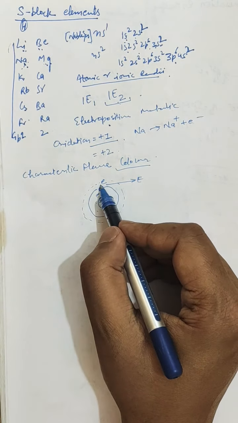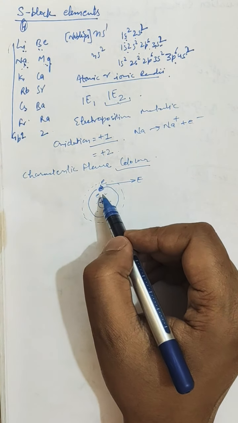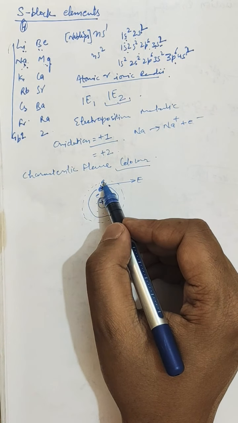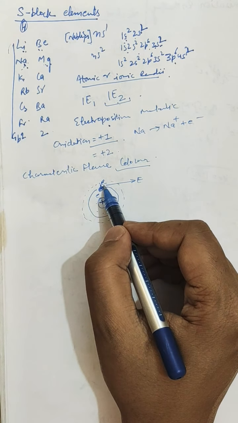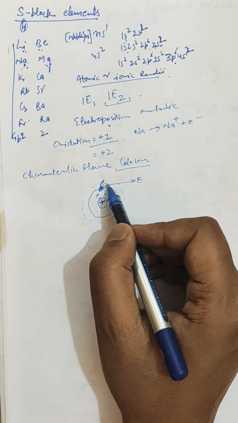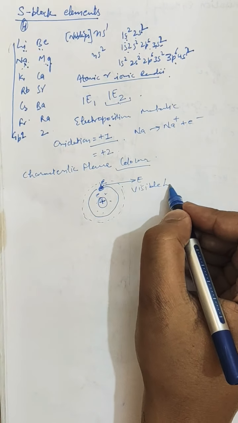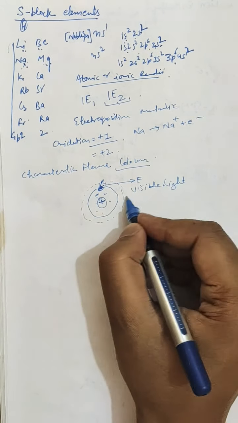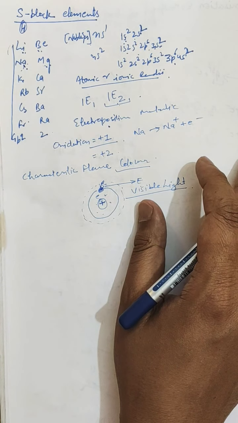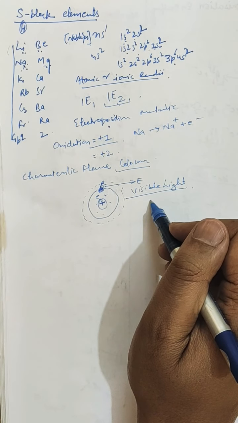When the flame is put away from this sodium metal or some other alkali metal, this excited electron comes back to its original ground state by emitting the extra amount of energy in the form of visible light. So this is the basic cause of characteristic flame coloration.